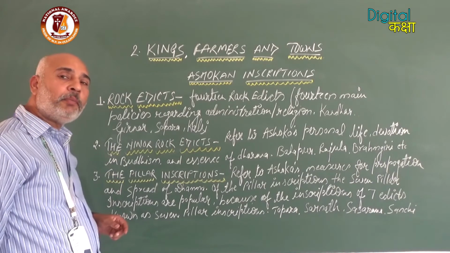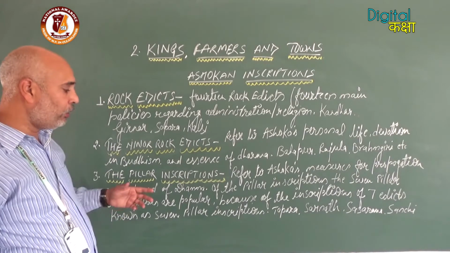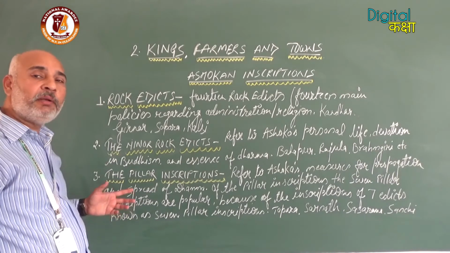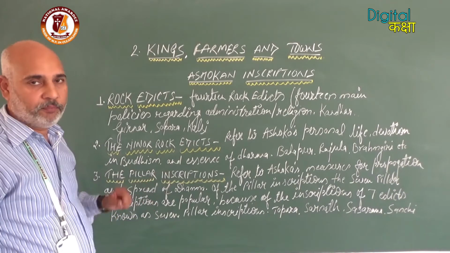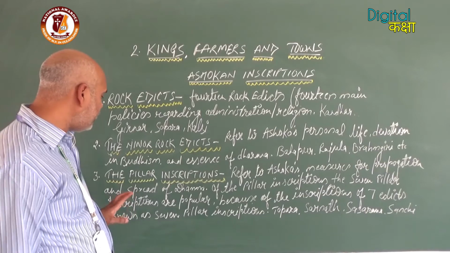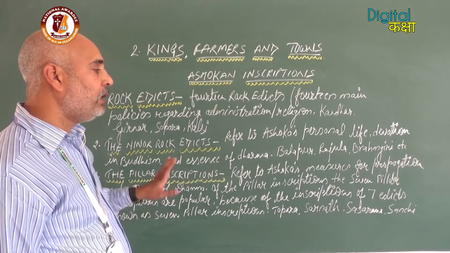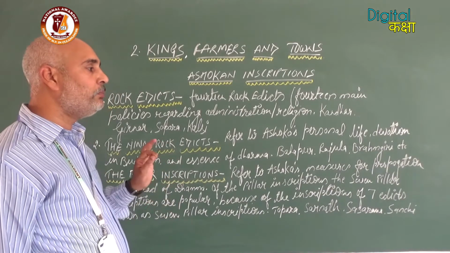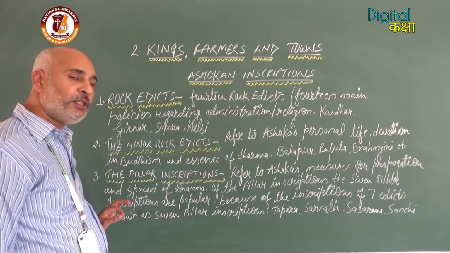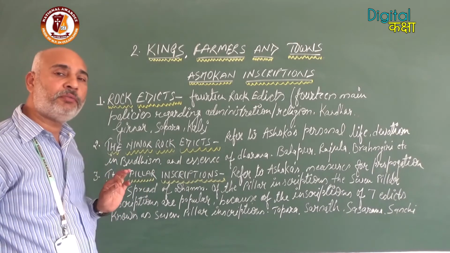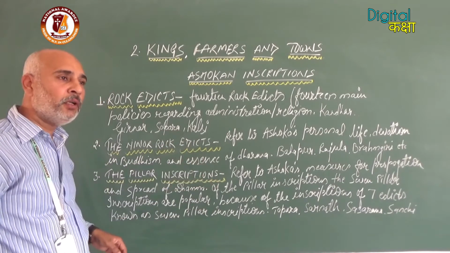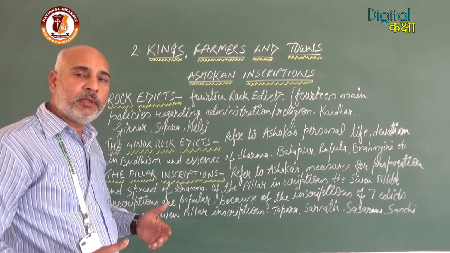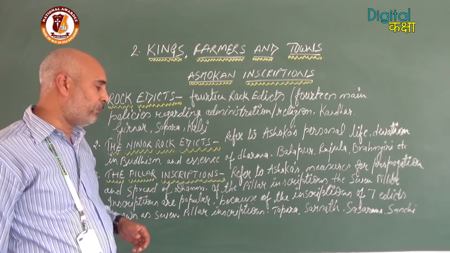The third type of inscription is also known as the 7 pillar inscriptions. The pillar inscriptions refer to Ashoka's measures for the propagation and spread of Dhamma. Dhamma is mentioned here, and we will discuss it after this. What is Dhamma? It is a slightly different concept from Dharma.